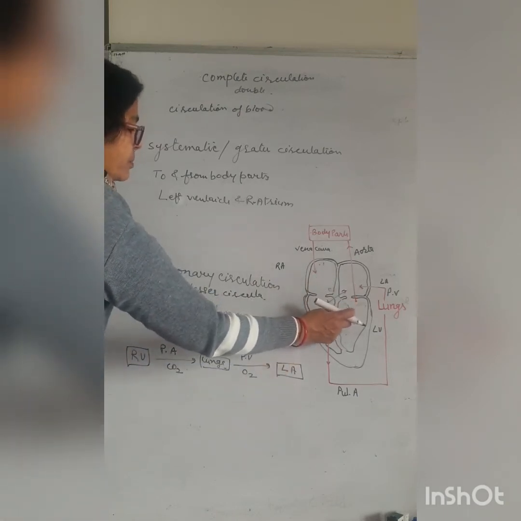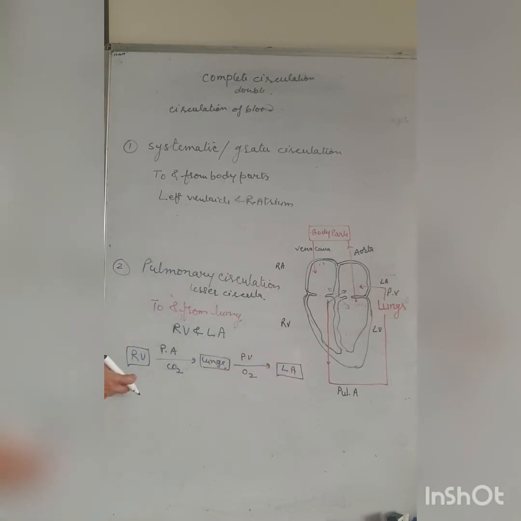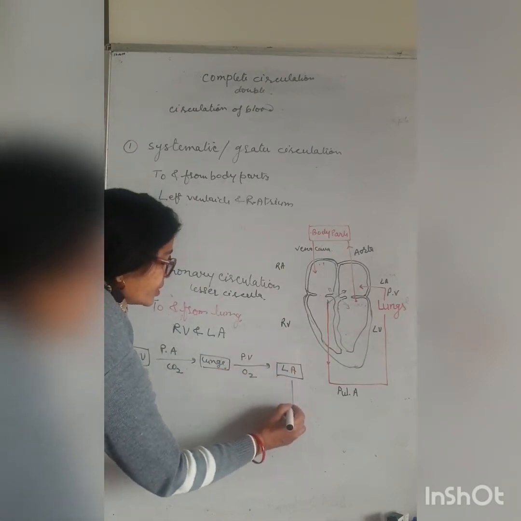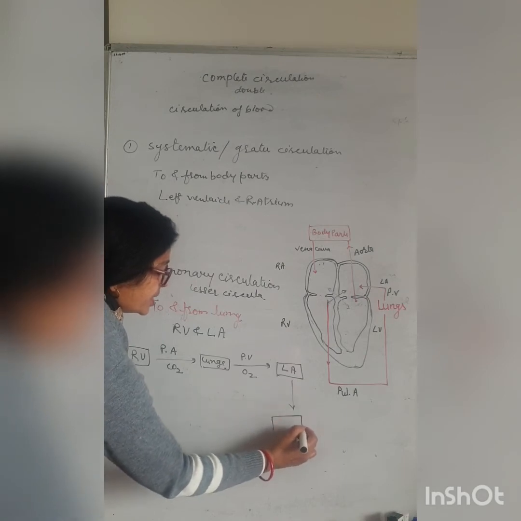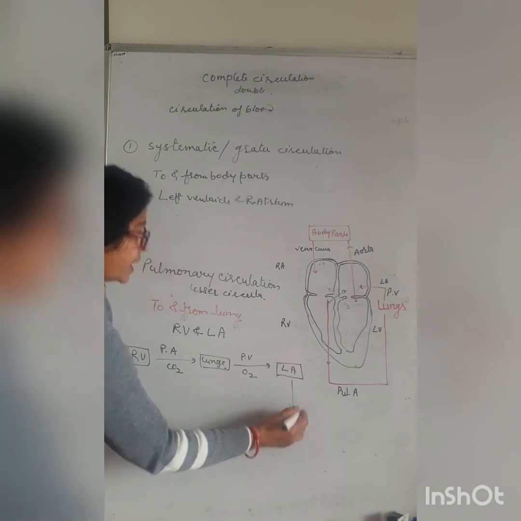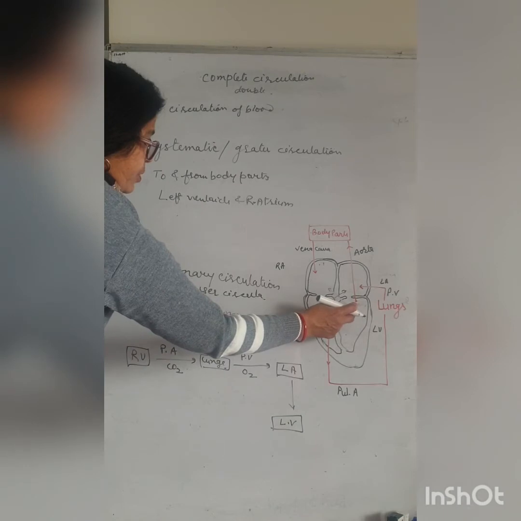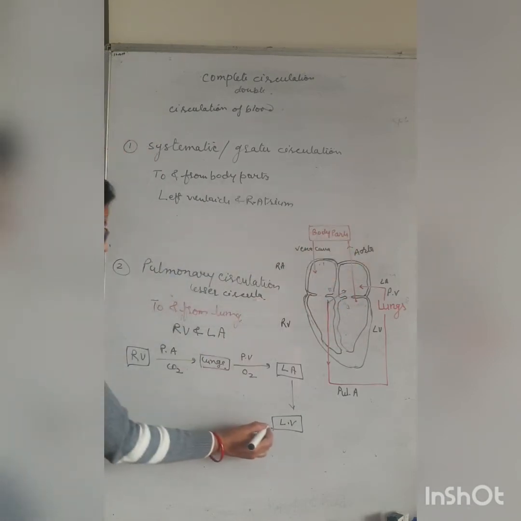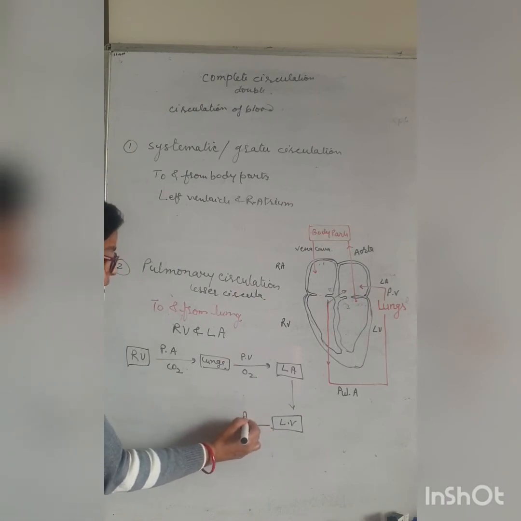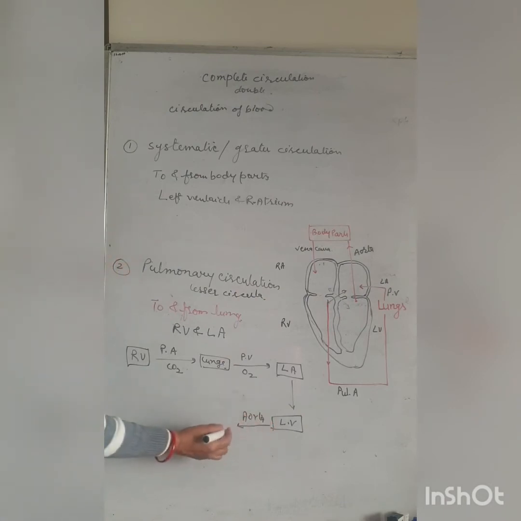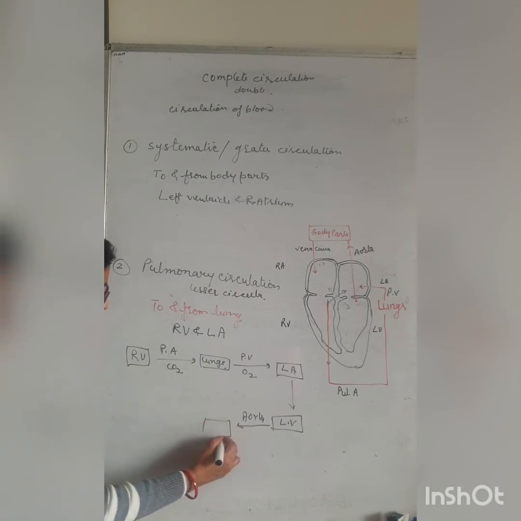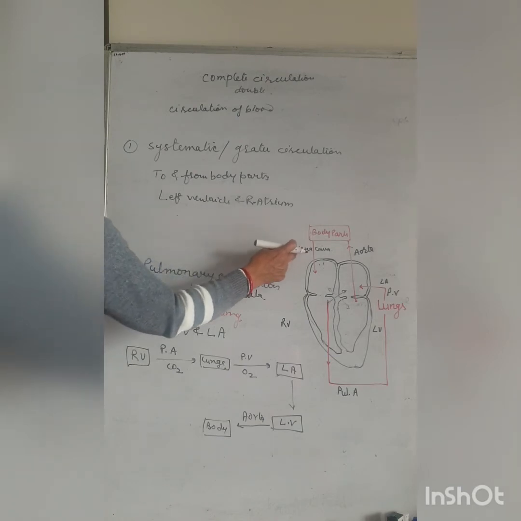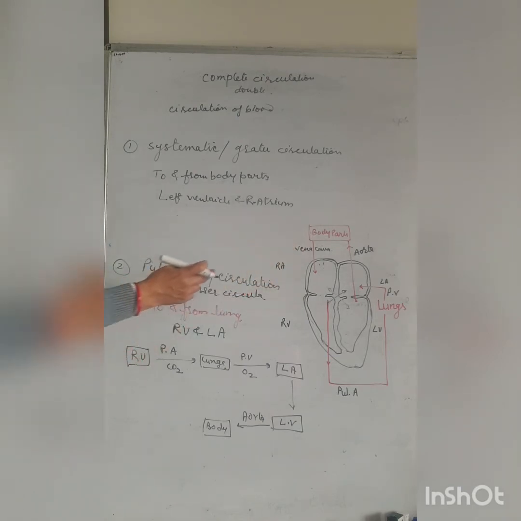From the left atrium, the blood comes into the left ventricle, and from the left ventricle it goes to the body parts through the aorta. So here the aorta is there. The blood goes to the body parts, and from the vena cava it comes into the right atrium.